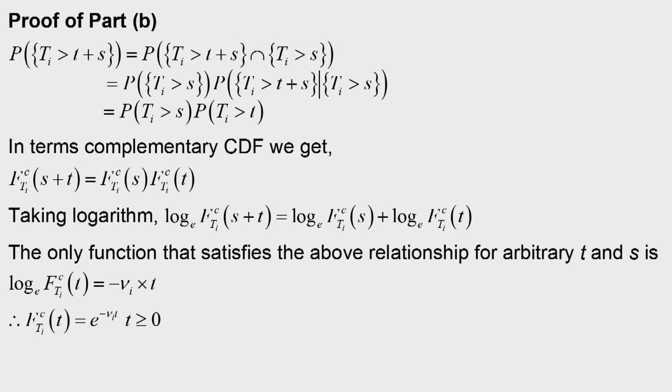We will now prove part B. Let us consider the probability that T_i is greater than t plus s. Suppose this is the time axis, this is the point t plus s, and this is the point s.